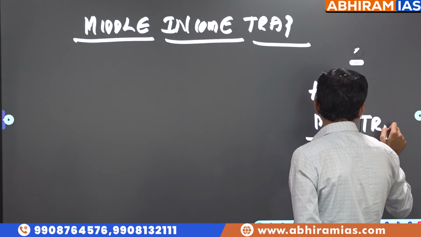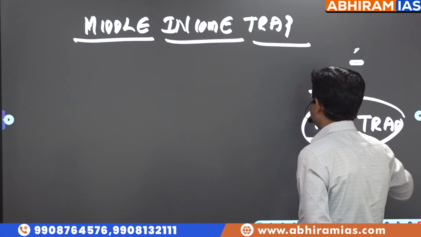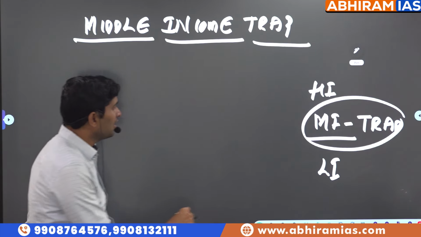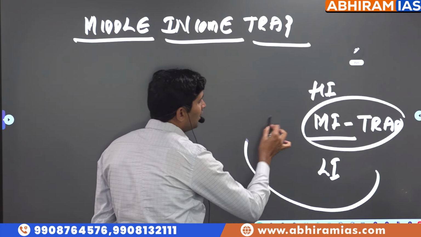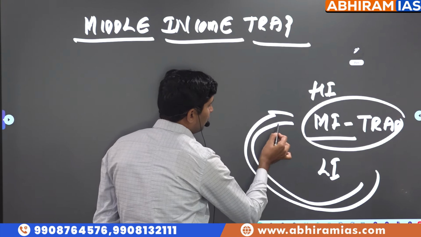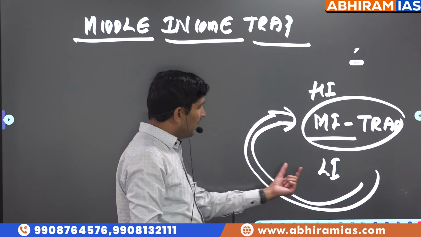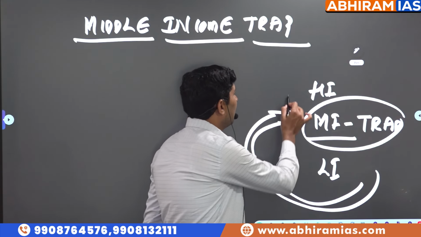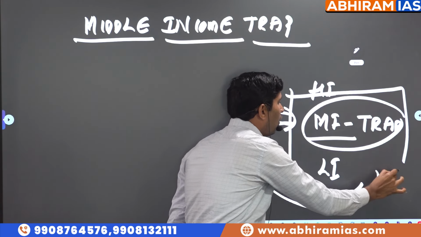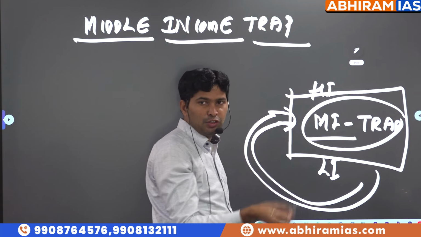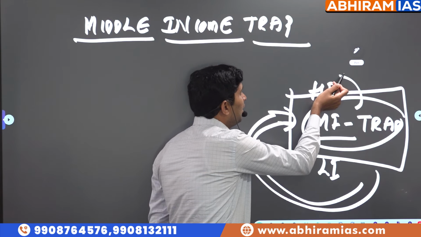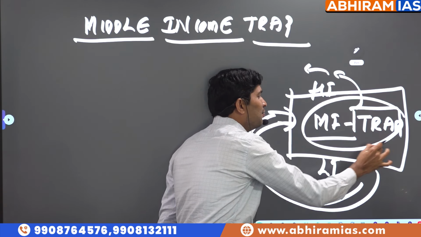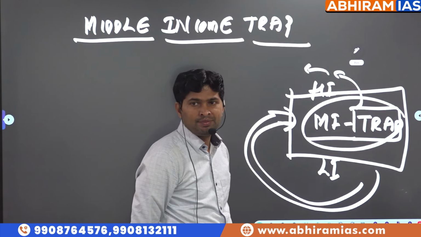Now look at the word trap. In very less time, a country comes out of low income, but then a country struggles for very long years and decades, sometimes centuries, to come out of middle income to become high income. So this situation is called the middle income trap.